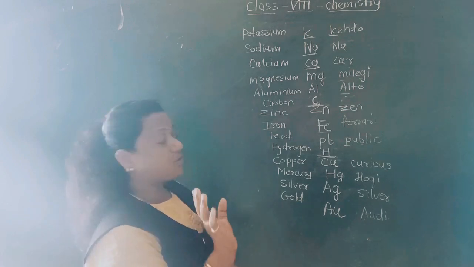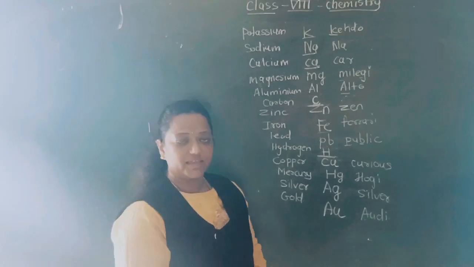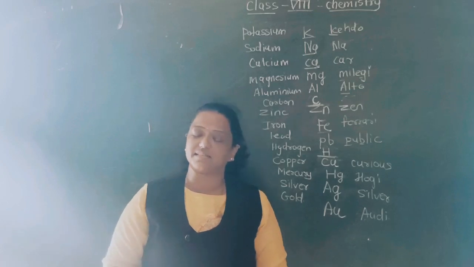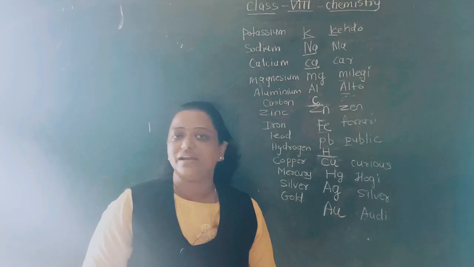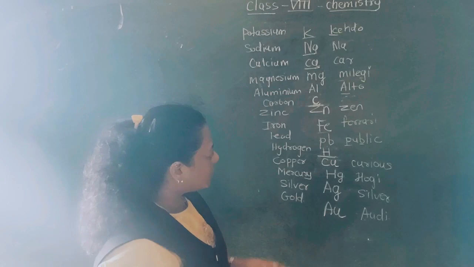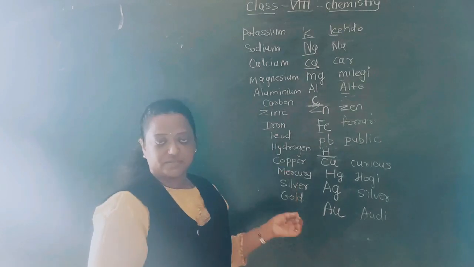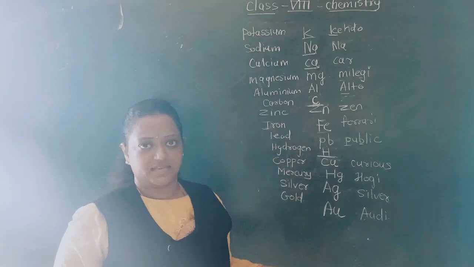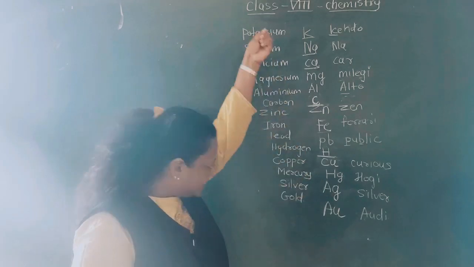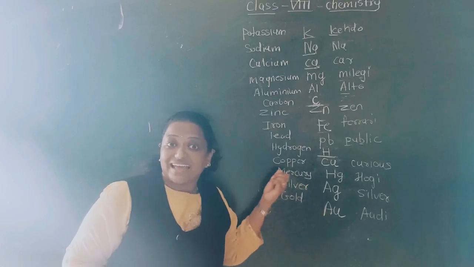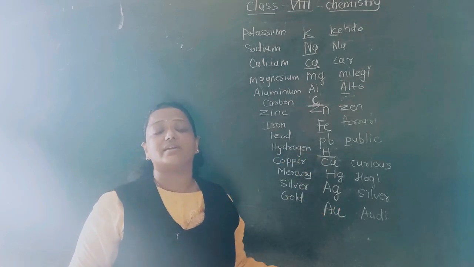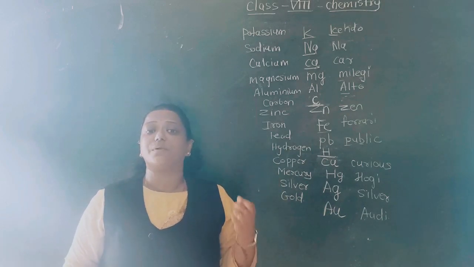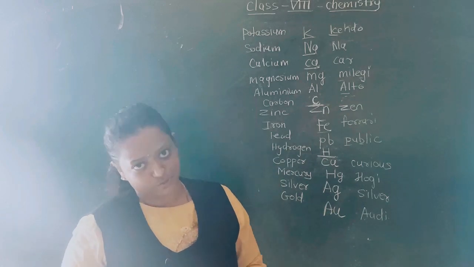If you have any doubt, you may ask me. During the PS period, you may ask me, madam, we did not understand the reactivity series, please repeat it again. I am ready to repeat it. But by the mnemonic, by the first letters, it will be easier for you to understand the reactivity series. First, you must understand the reactivity series. Then I shall explain the use of the reactivity series while doing the chemical properties of metals and non-metals also.